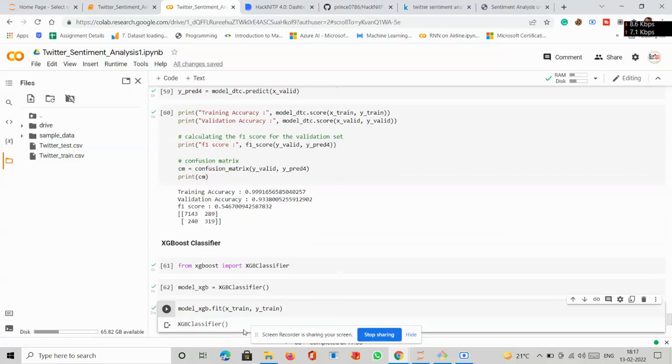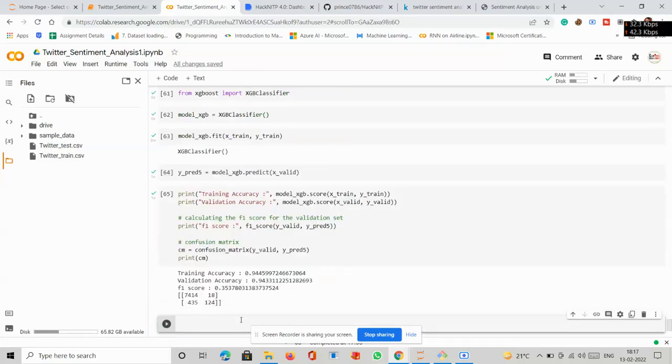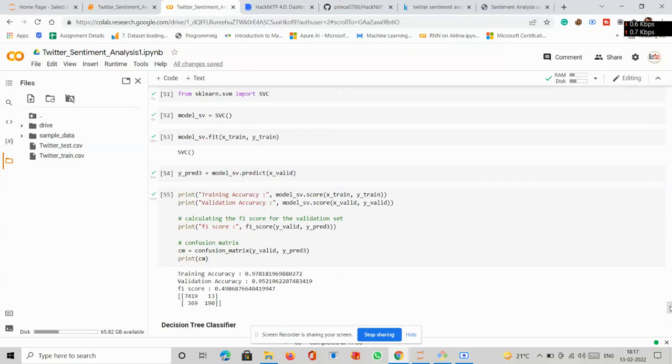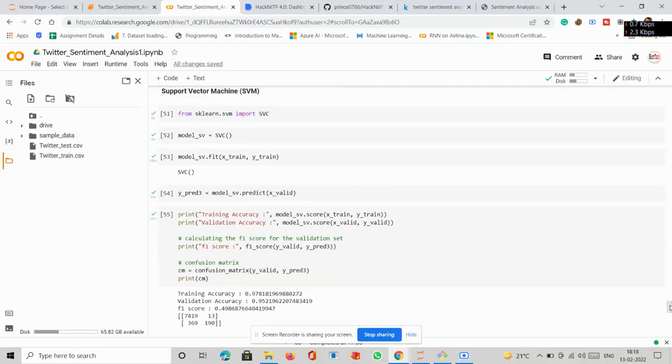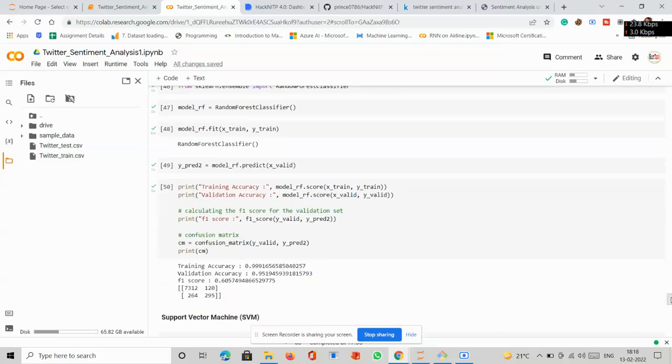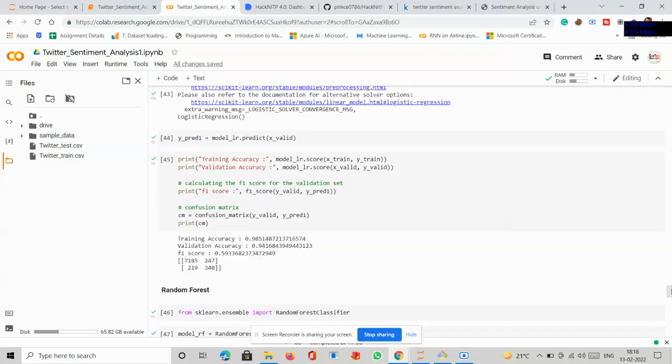XGBoost. After that, we have another algorithm, from xgboost import XGBClassifier. As you can see here, its accuracy is 94%, right? But the highest accuracy is from the support vector machine, which is 95.21, and the random forest is 95.19.